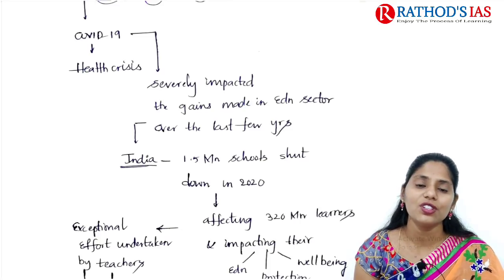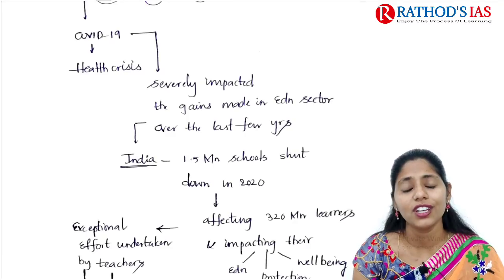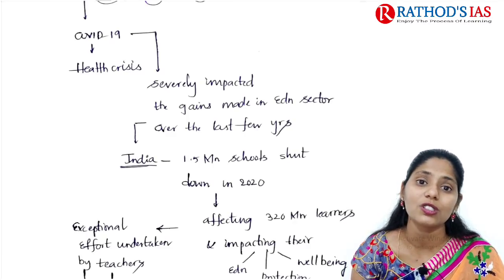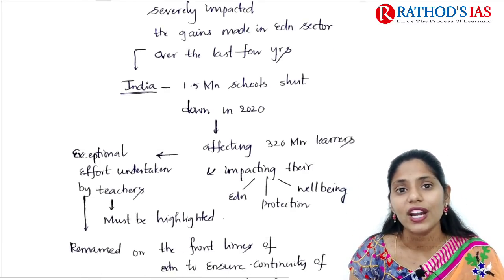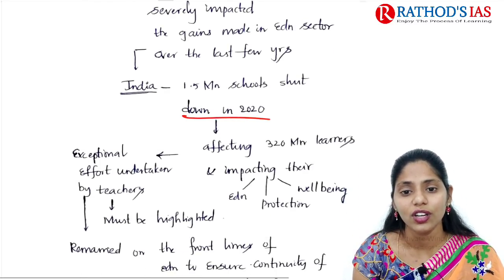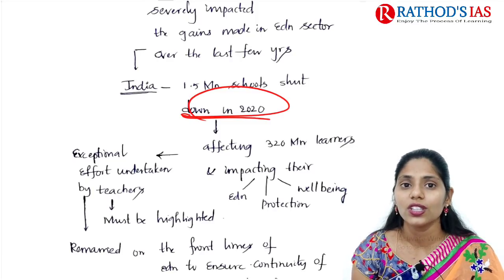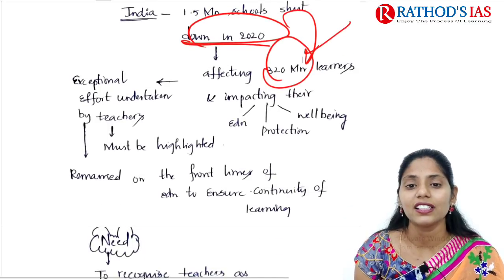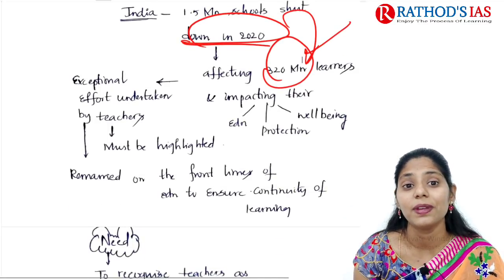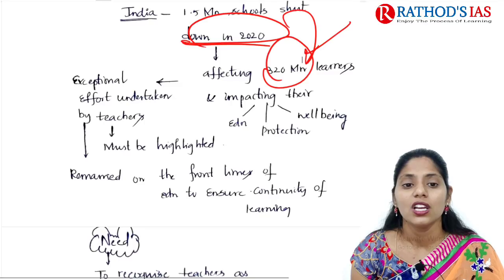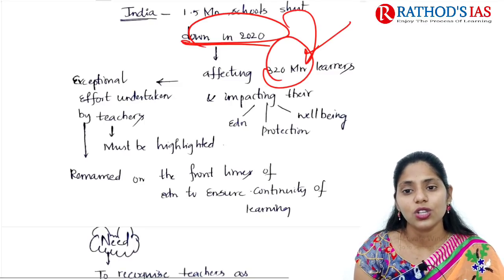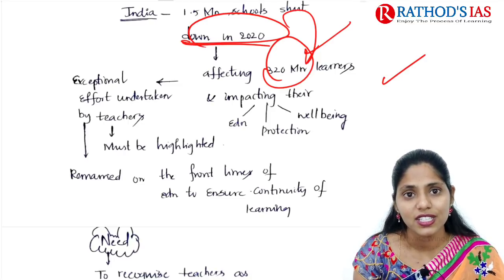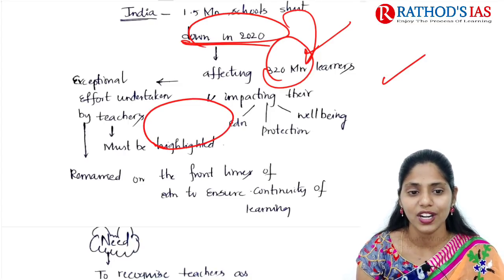So over the last few years, whatever significant gains we got in our education sector have mainly been impacted because of COVID-19. In India, about 1.5 million schools shut down from March 2020 onwards. This mainly affected about 320 million learners and also impacted their education, protection and well-being. Regarding education, teachers are making exceptional efforts, and these efforts must be highlighted in this time of COVID-19.